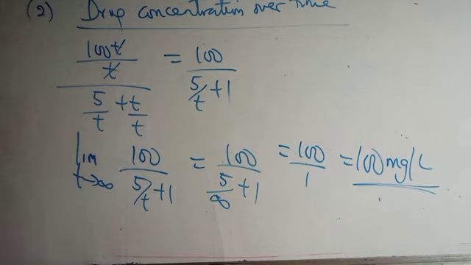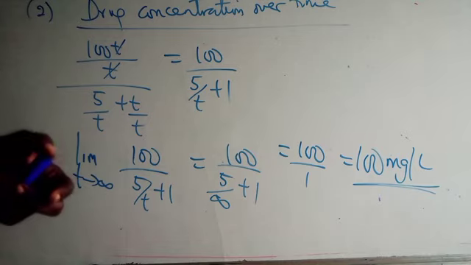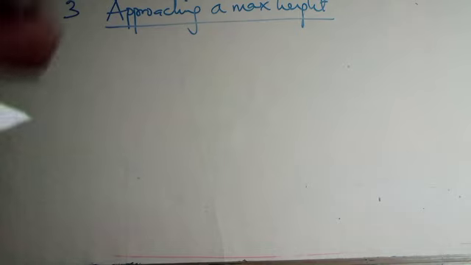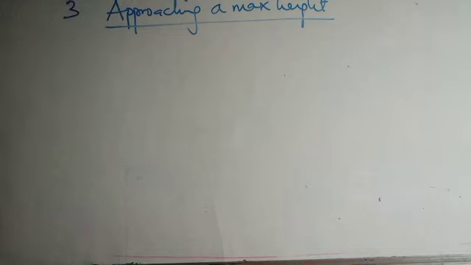So that is another example of application of limits in everyday life. Another application of limits in everyday life is in an object approaching a maximum height. Maybe you throw an object up and you are asked to find the maximum height of the object or the speed reached by the object in the air. So this is another example of how limits can be applied in everyday life. Let's look at the problem there.